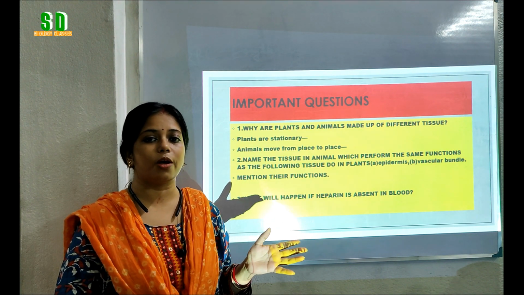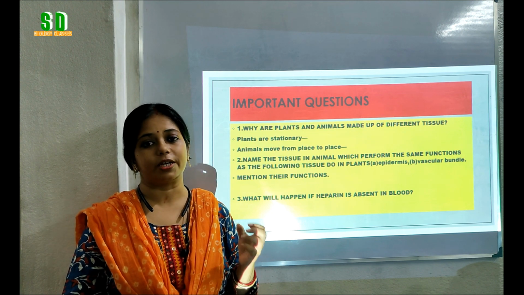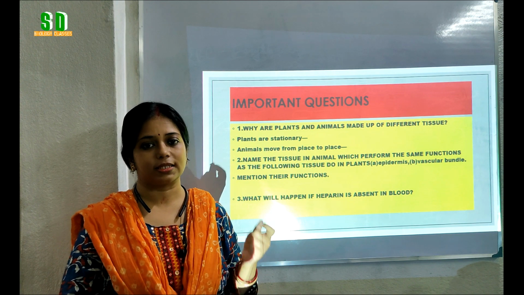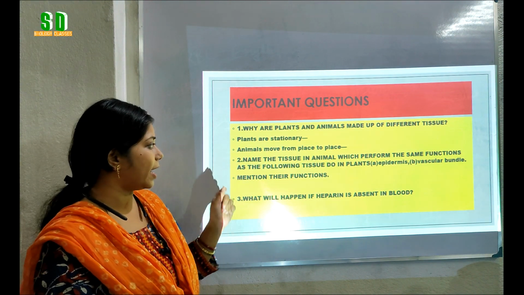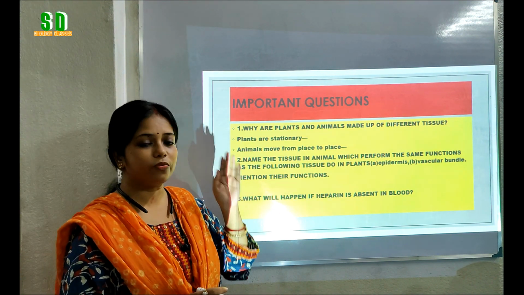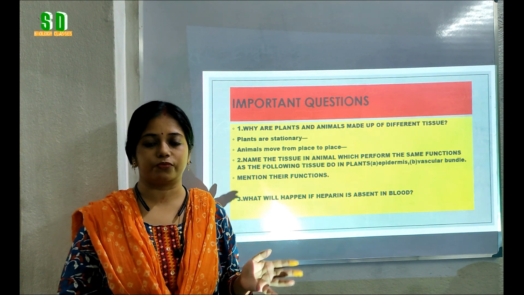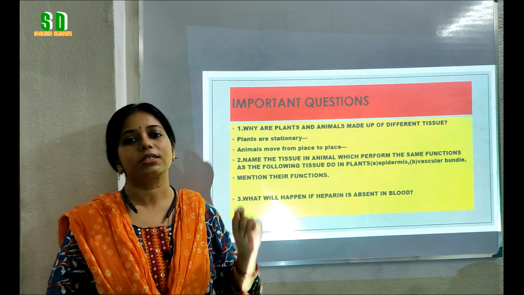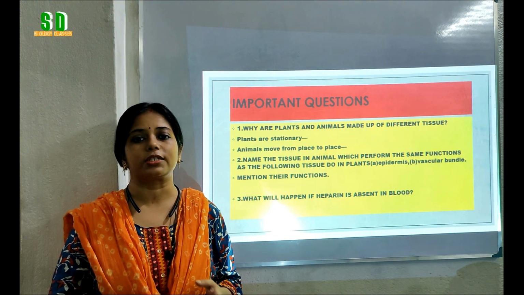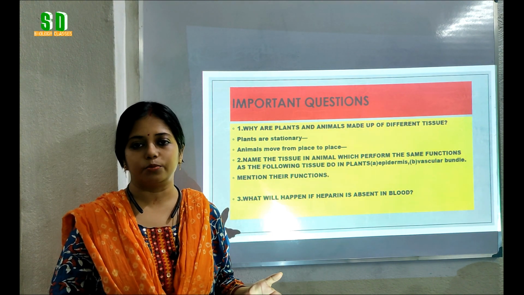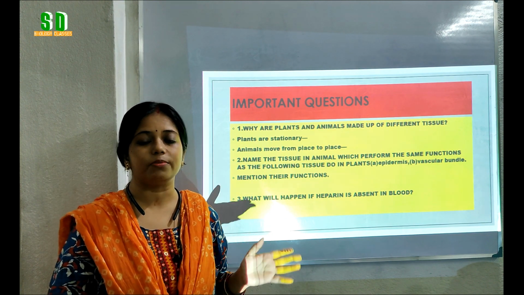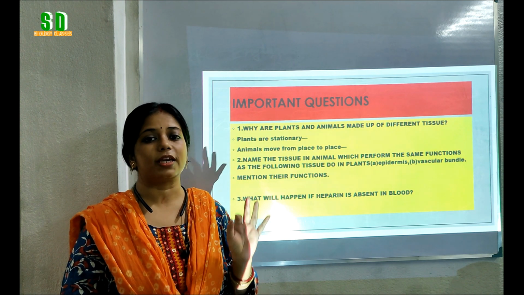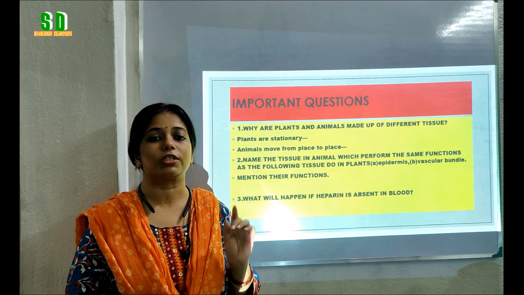That's why they are made up of cork-like tissue. They are made up of sclerenchymatous tissues, which are completely made up of dead cells. In case of animals, they can move from one place to another in search of food, shelter and other purposes. For these reasons, they have connective tissues like muscular tissue, like bones or the skeleton system, that help in their movement.